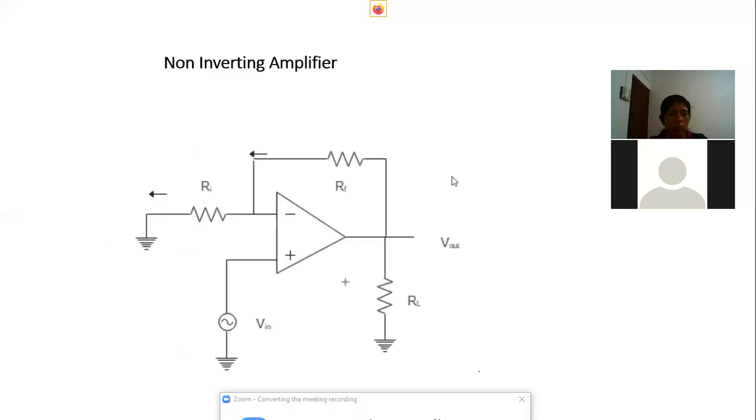Now we are going to study some applications of an operational amplifier. Okay, first we are going to study the working of an op-amp as a non-inverting amplifier. As the term itself says, we give the input at the non-inverting terminal. You can see the input signal is applied across the non-inverting terminal. Vin, the input signal, is applied to the non-inverting terminal. The non-inverting terminal is indicated by the positive sign.